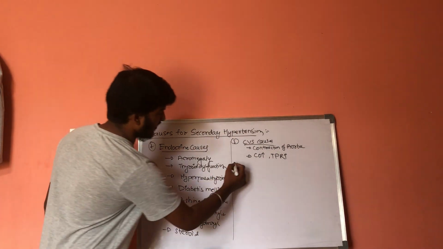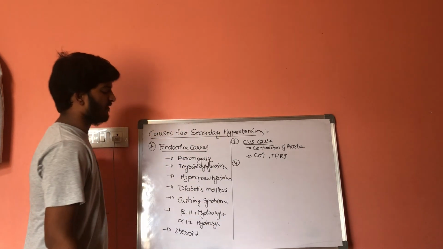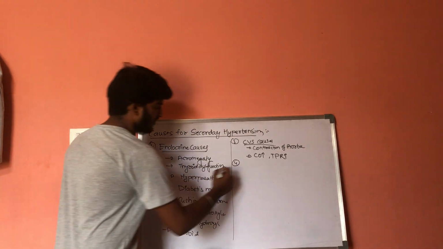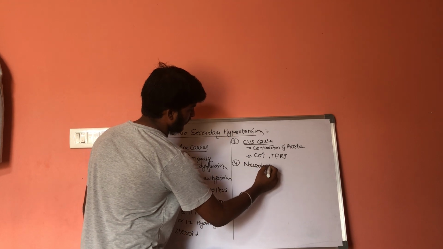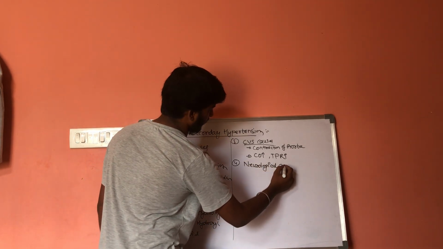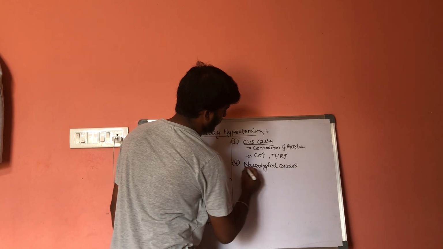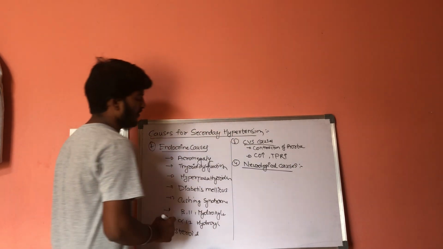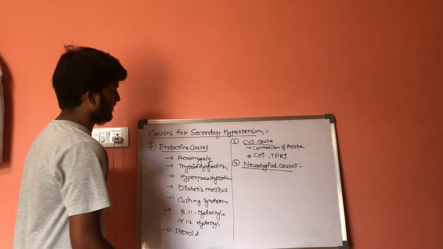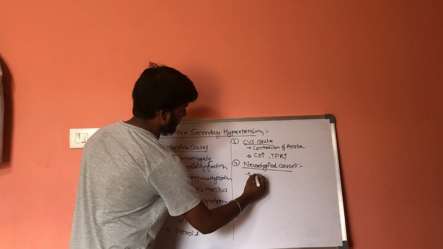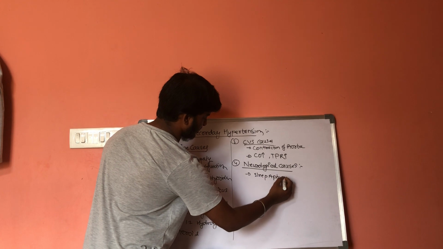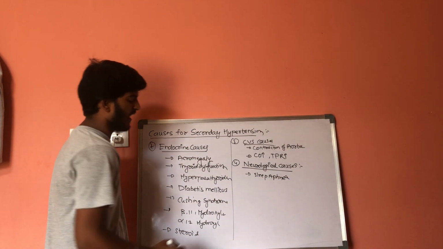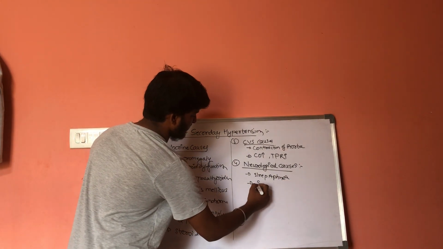Next, let us discuss nervous system, neurological causes. There are some neurological causes. One is sleep apnea, and surgeries.